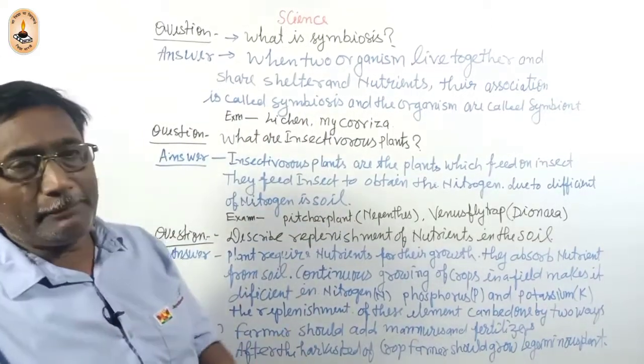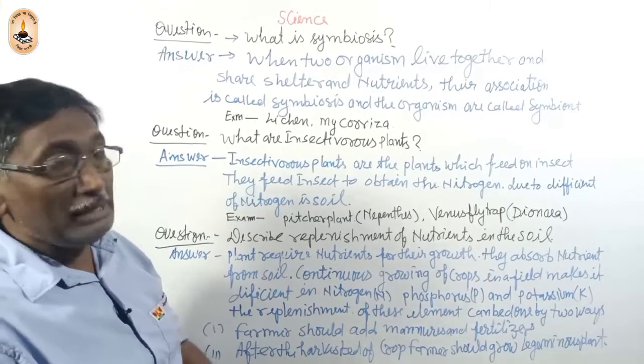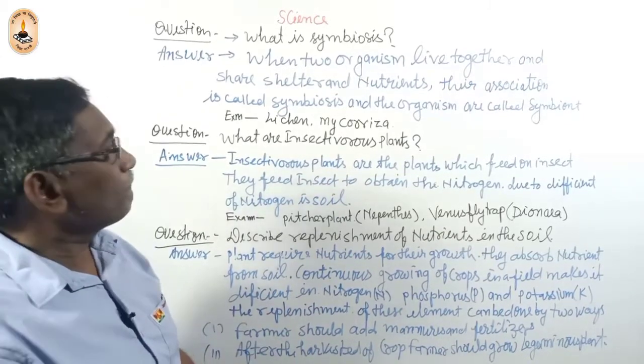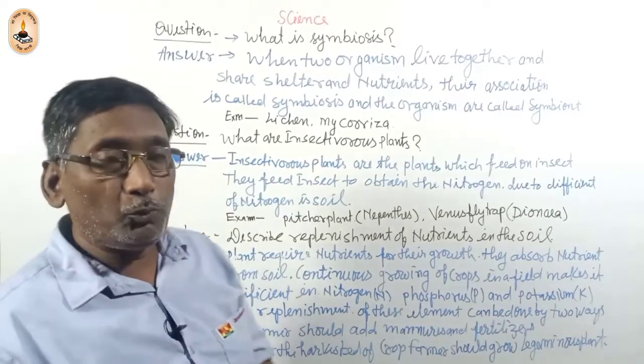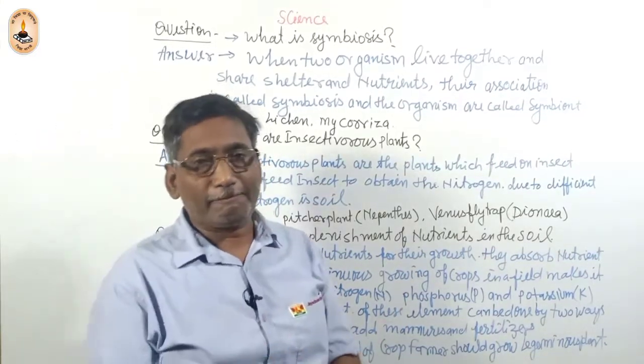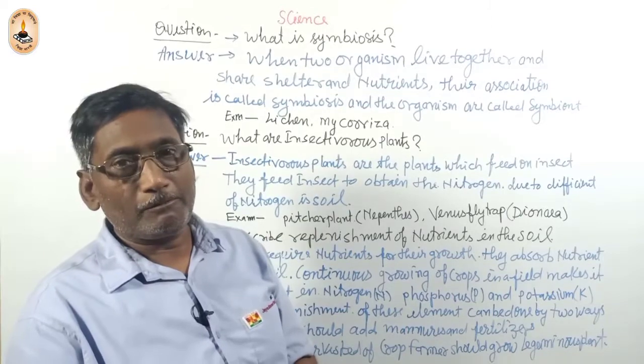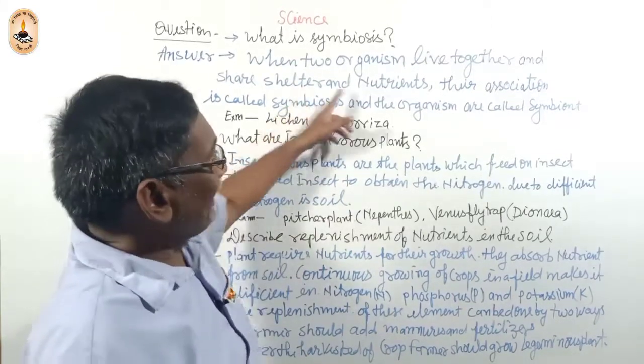When two organisms live together, they help each other for shelter and nutrients.